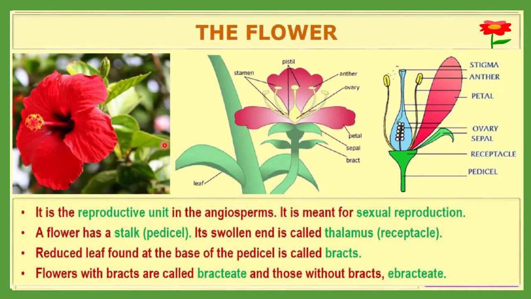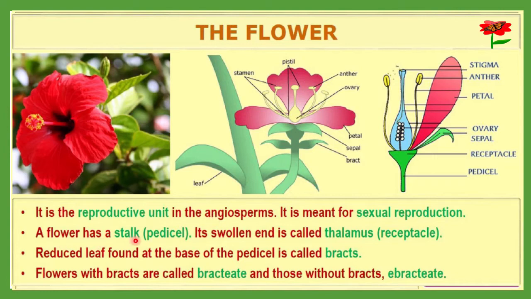Now let me discuss more about the flower. What is a flower? It is the reproductive unit. A flower is a reproductive unit in the angiosperms, meaning it is for sexual reproduction. Whenever sexual reproduction takes place, the plant will produce a flower, especially in the case of angiosperms.